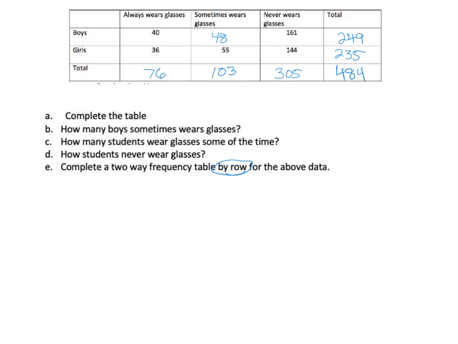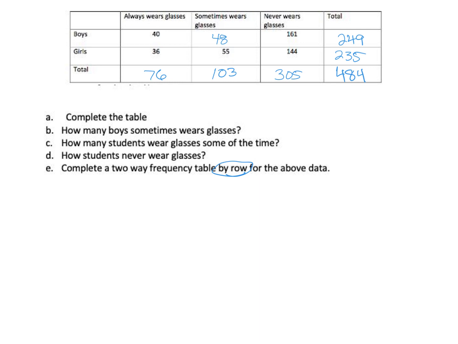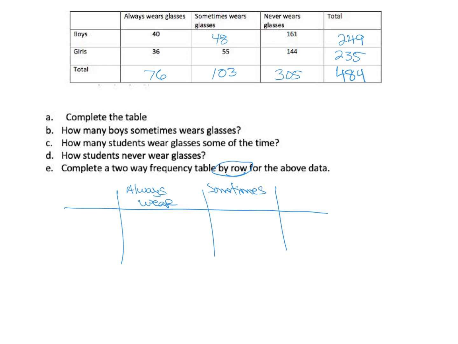So now we're going to do a relative frequency by row. All right. So we're going to make it a two-way table. So we have it as always wear glasses. This is sometimes wear glasses.